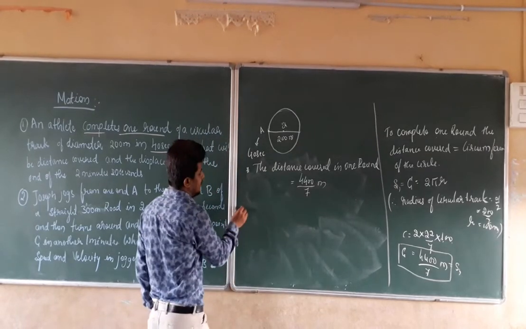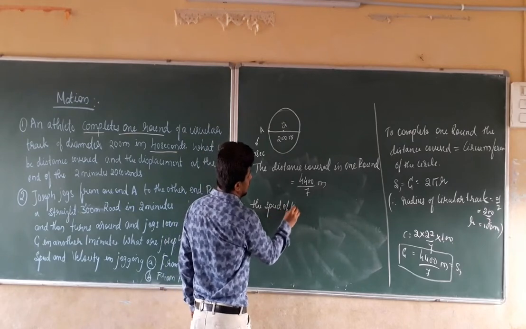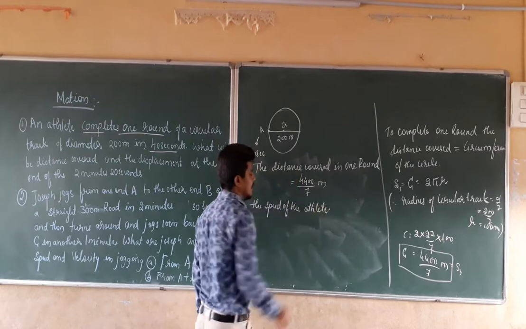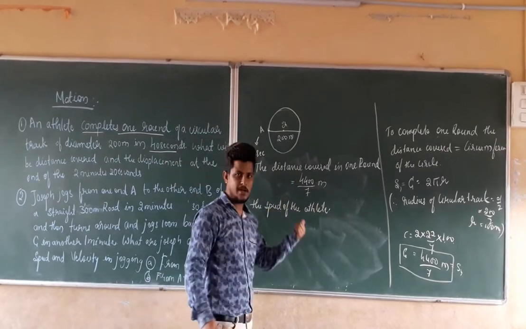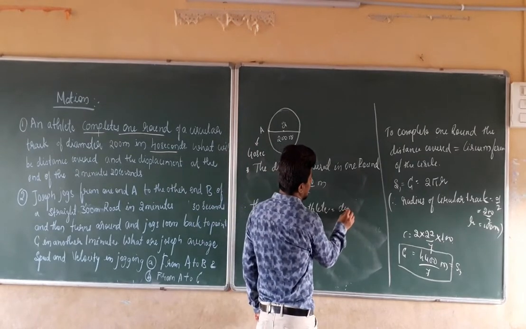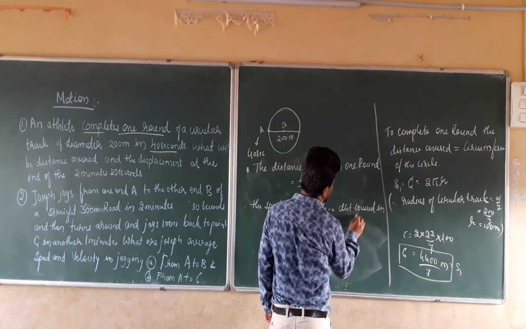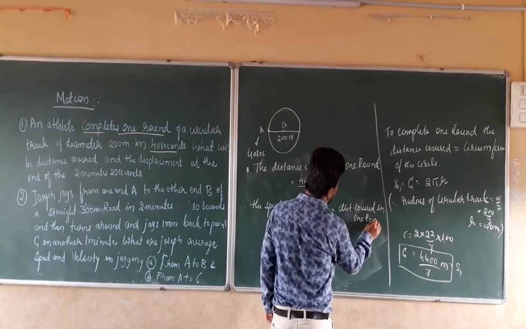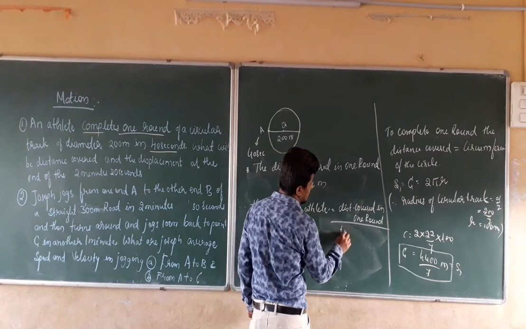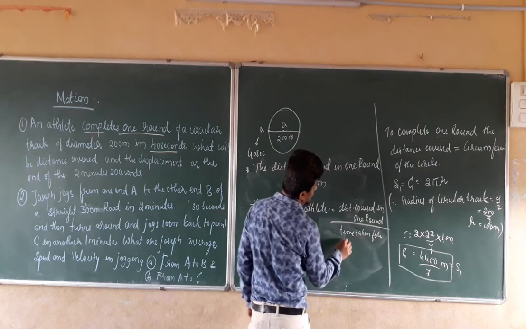In the same manner, next we have to calculate the speed of the athlete, so that we can calculate the total distance covered. The speed of the athlete is the distance covered in one round divided by the time taken for one round.